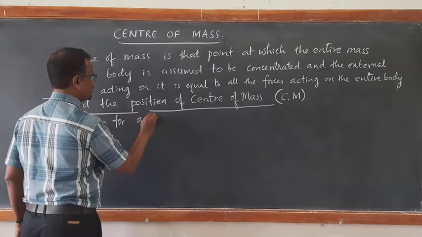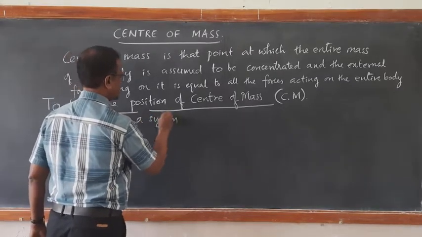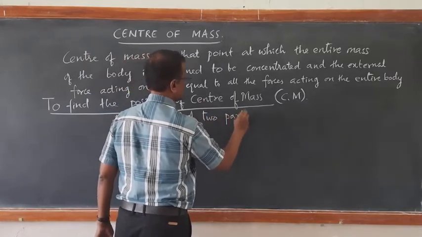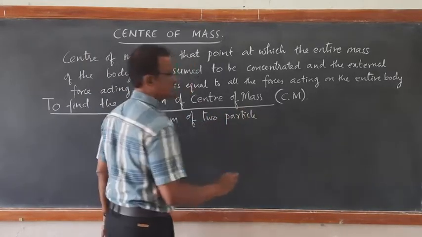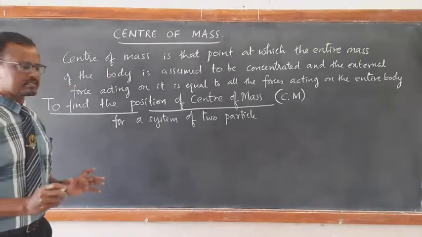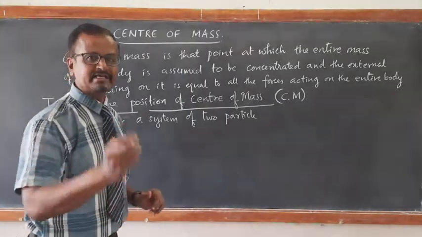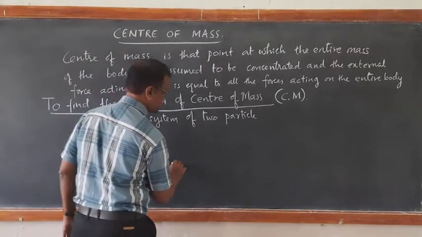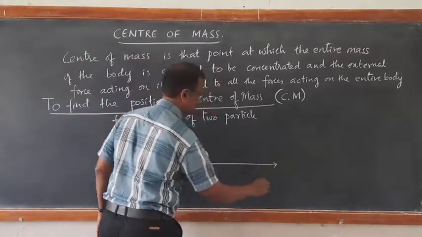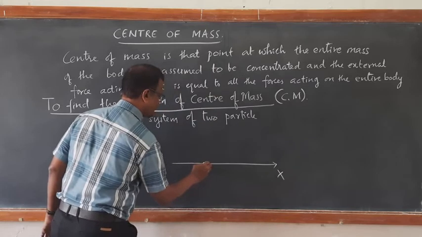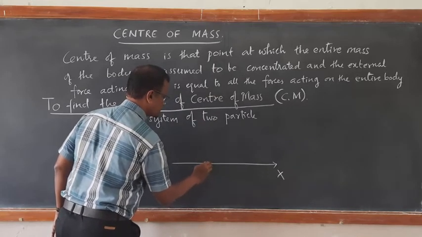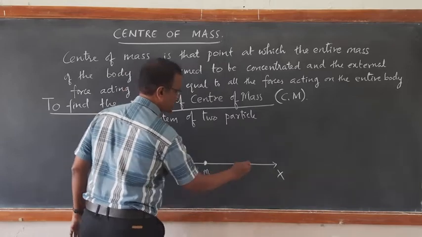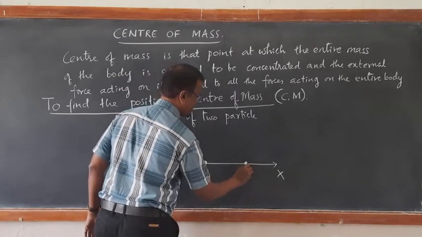For a system of two particles, consider there are two particles lying on the x-axis. Very simple case. Suppose this is the x-axis. There are 2 point masses. This is a mass m1 and this is mass m2.